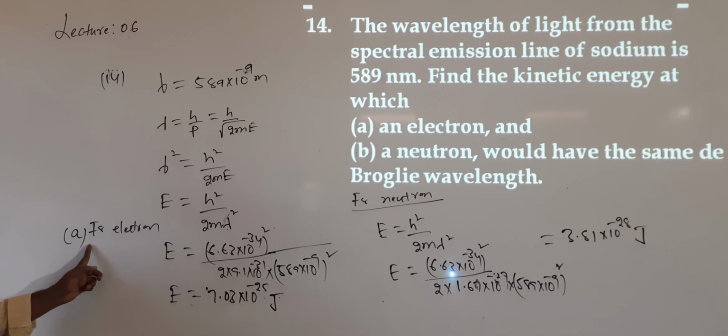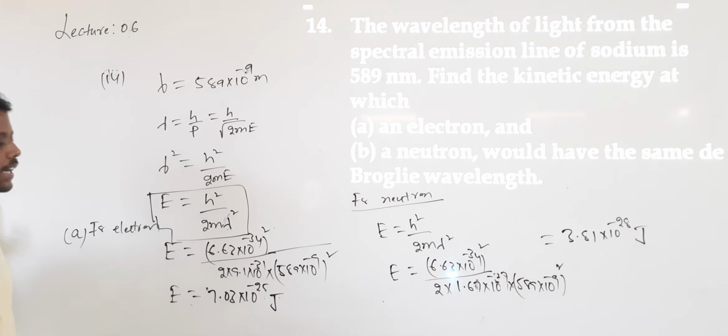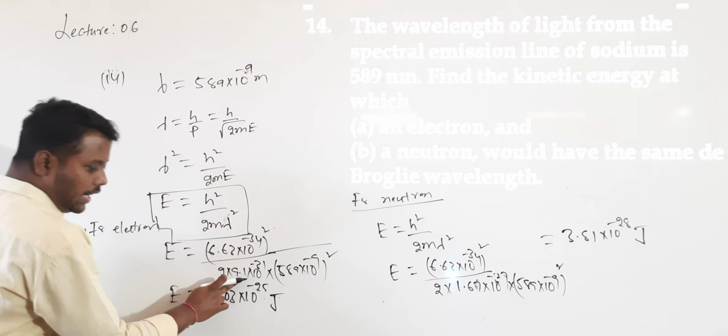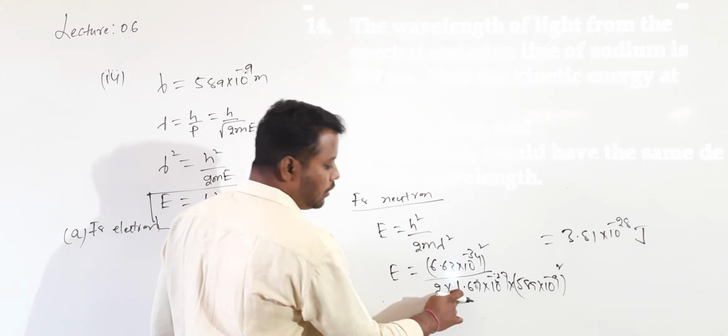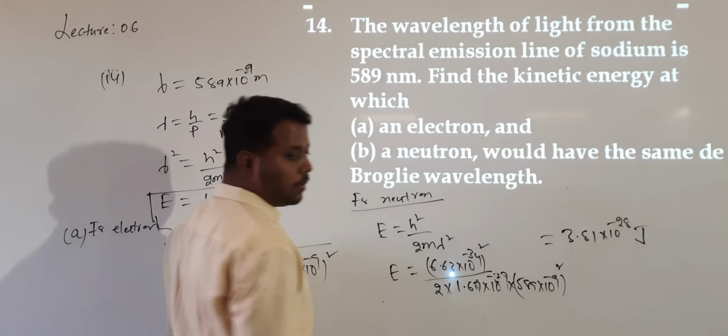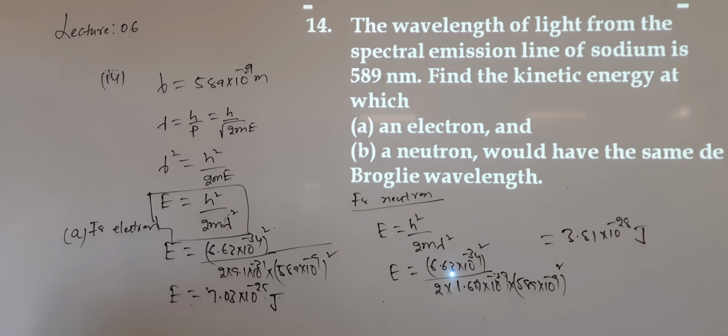This is for the electron, this is for the neutron. For both calculations of kinetic energy, the formula is the same, only the mass value differs. The mass of the electron is 9.1 into 10 power minus 31, whereas the mass of the neutron is 1.66 into 10 to the power of minus 27. So after simplification, you will get the answer.